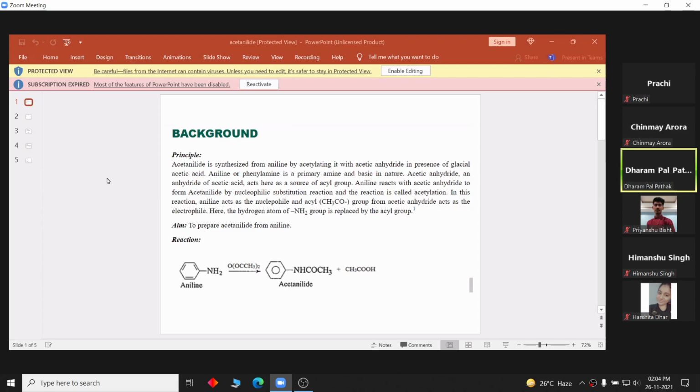Aniline is a primary amine and basic in nature. Acetic anhydride, an anhydride of acetic acid, acts here as a source of acyl group. Can you differentiate between acyl and acetyl?